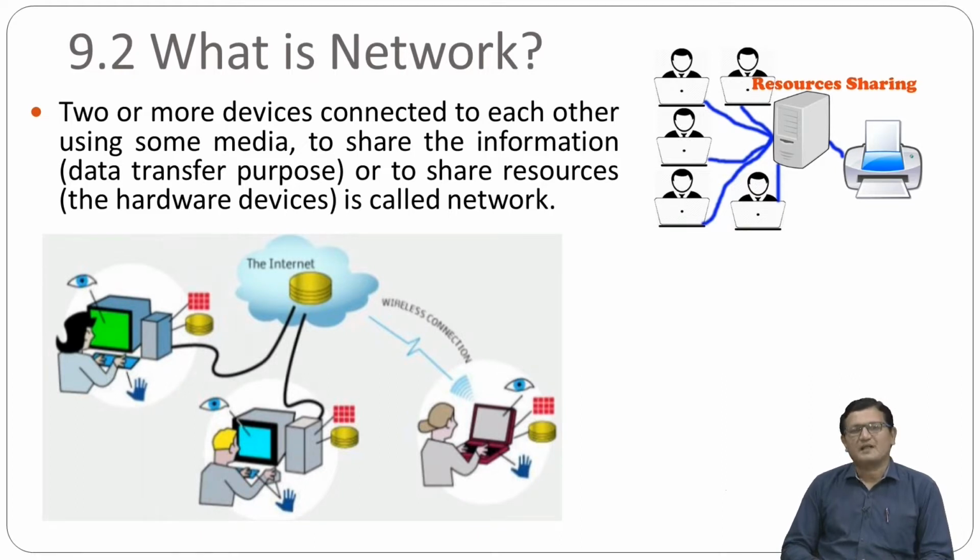See here, I have shown a picture, the bigger picture, in which different users are sitting on different computers and exchanging information and data with each other.